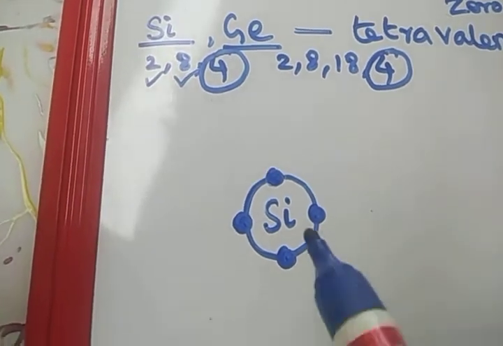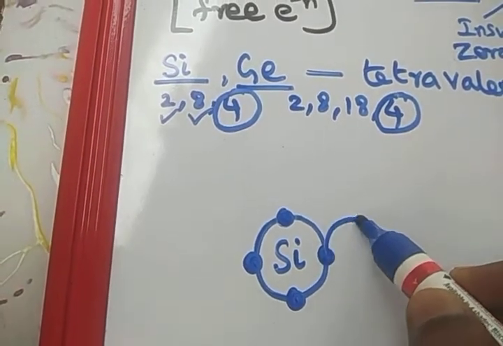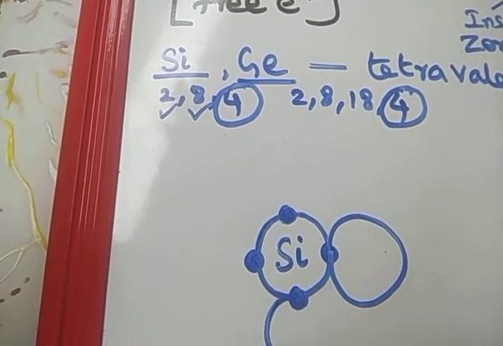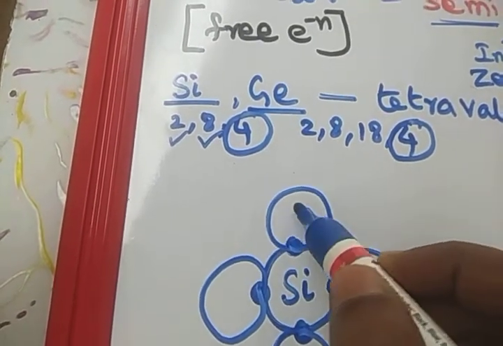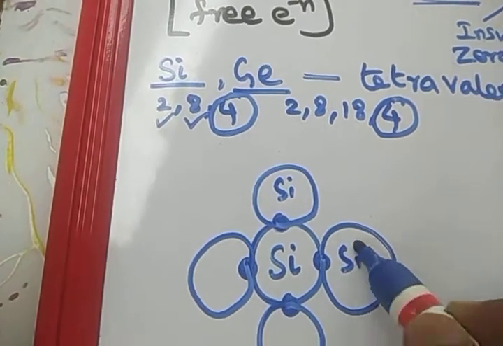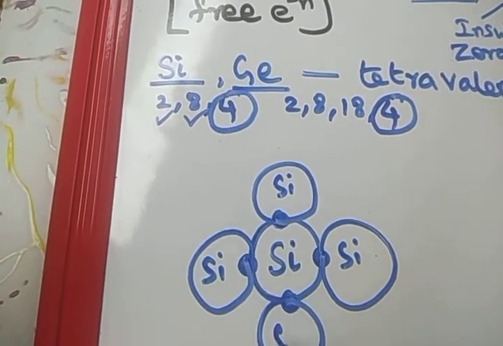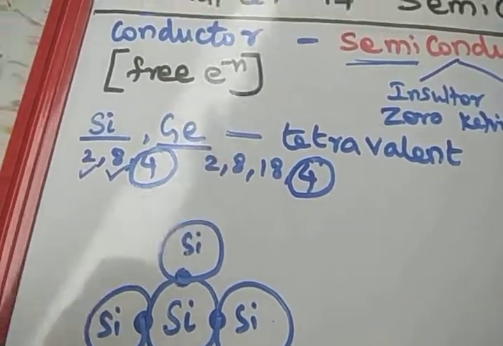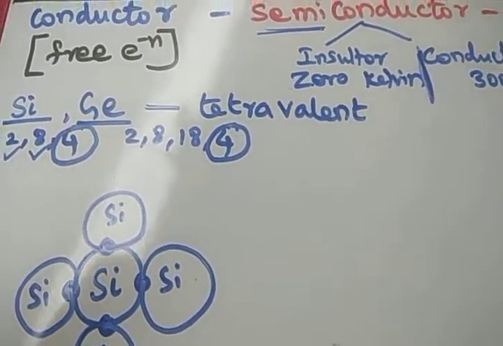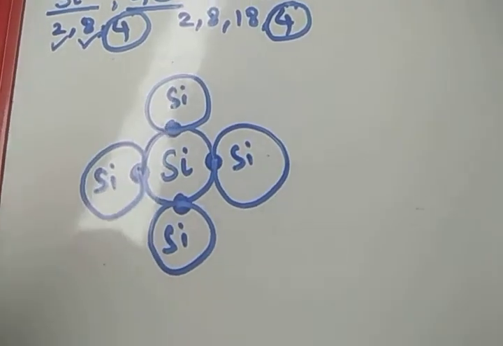Then this silicon atom is surrounded by another 4 silicon atoms. So here is one silicon atom, and silicon, silicon, silicon around it. Each silicon atom is a tetravalent element, so the outermost orbit has 4 electrons.